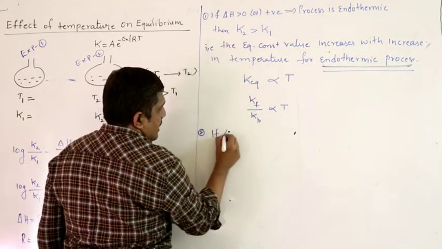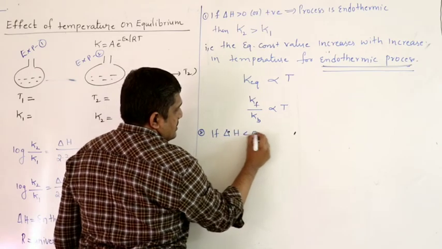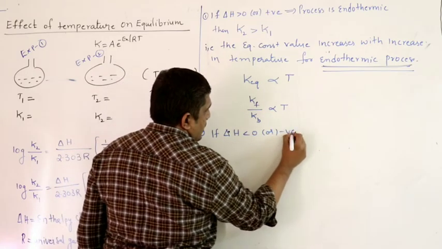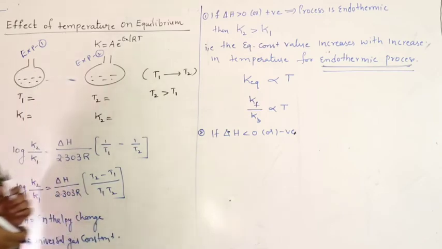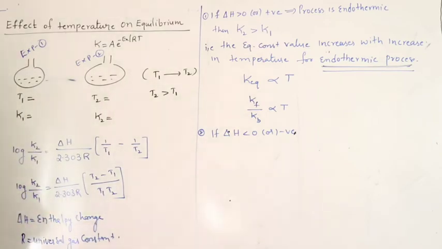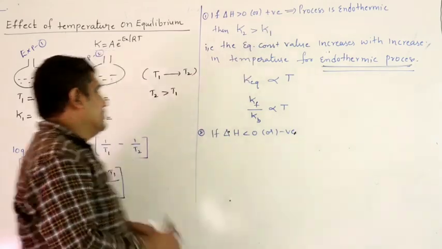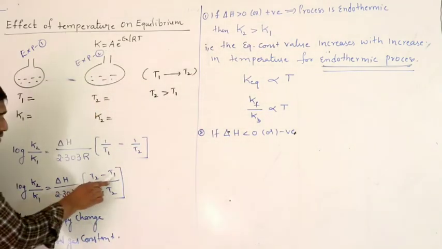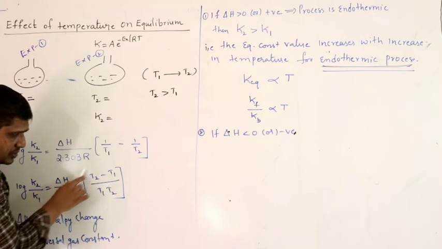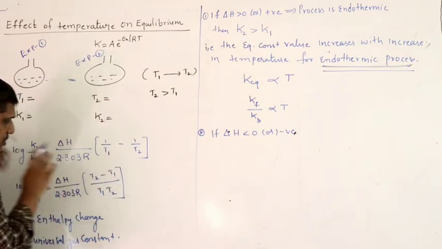If delta H is less than 0, or negative, remember, we are still assuming T2 is greater than T1. So T2 minus T1 is positive, and this entire thing is positive.